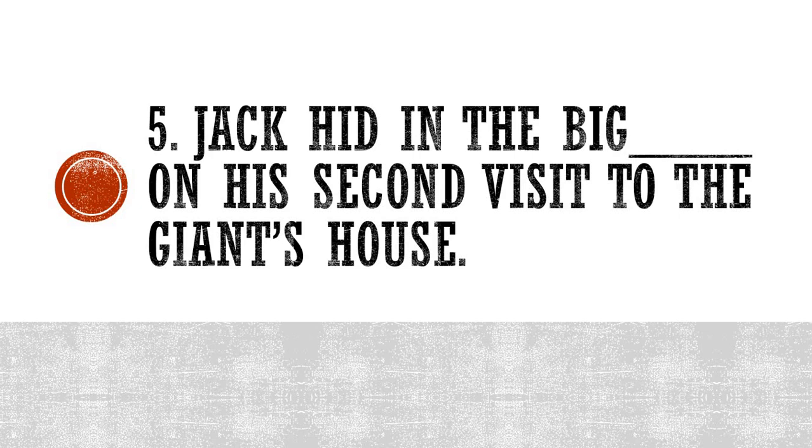Jack hid in the big desk on his second visit to the giant's house. So for the first time he hid in the oven, with the help of the giant's wife, that is, the tall lady. But for the second time he went without the help of anyone inside the house. So where did he hide? The starting word is big dash.